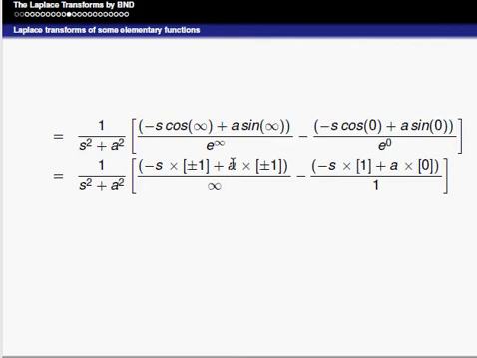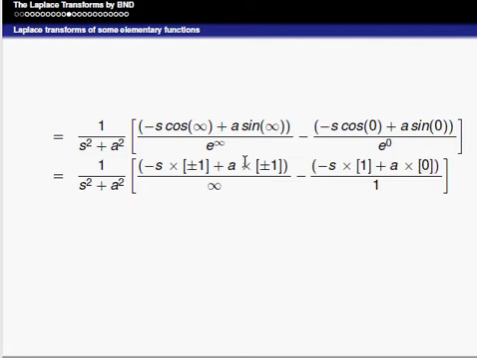So, therefore, this value is finite, 1 divided by whatever it may be, a constant divided by infinity. That is, 1 by infinity is 0, minus the term here: minus s into 1 is minus s, plus a into 0 is 0.